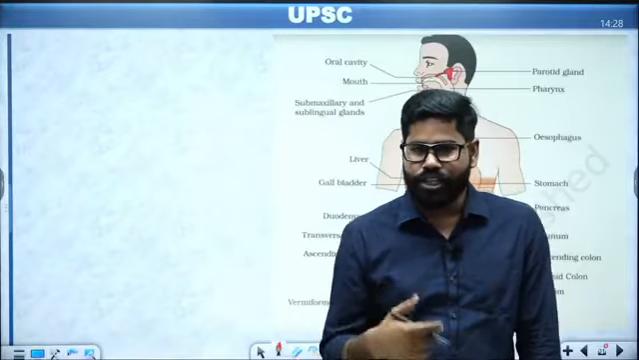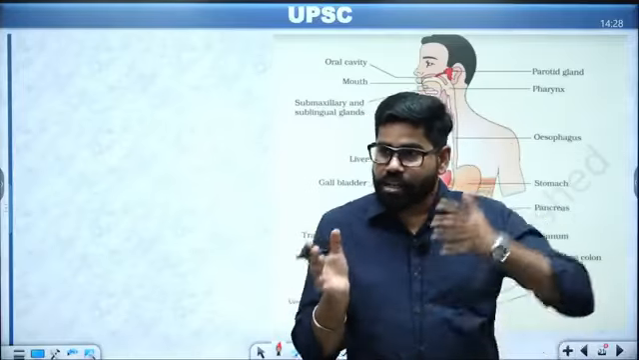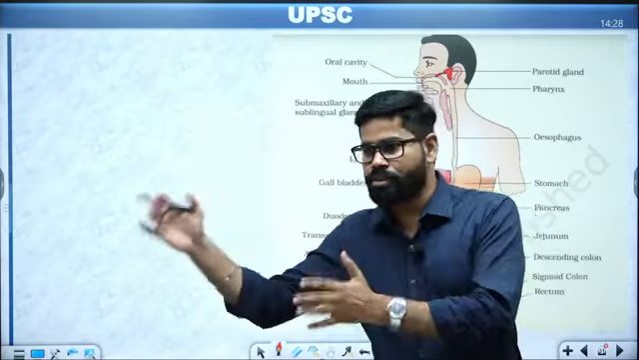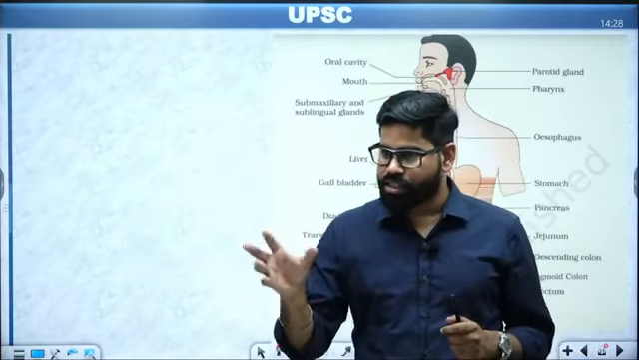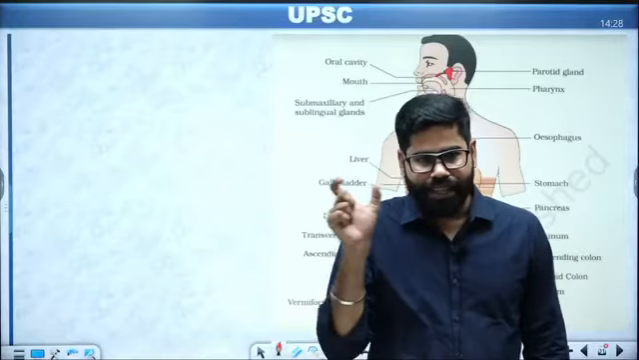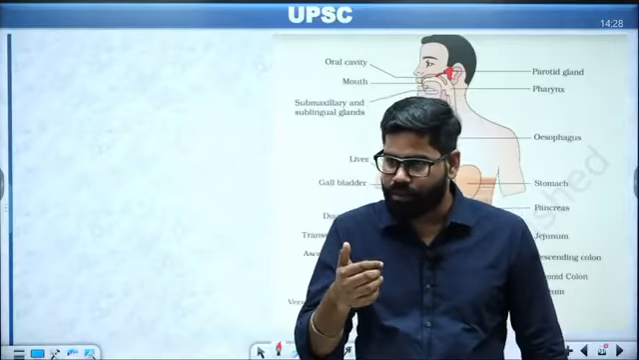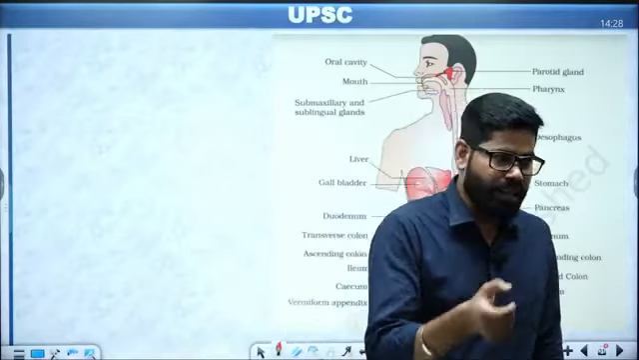So where is the digestion taking place? The digestion starts from the mouth and goes up to the small intestine. So the digestion process starts from the mouth and terminates at the small intestine, not in the large intestine. The large intestine is for some processes, but not for digestion. So we will see this entire process, how it starts from the mouth and how it ends in the small intestine.